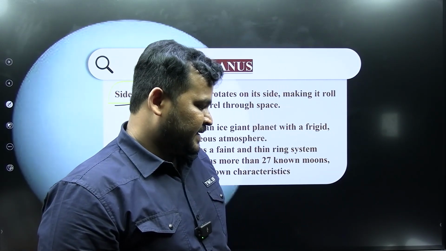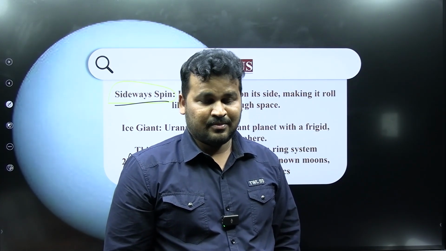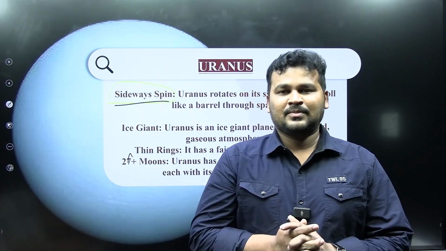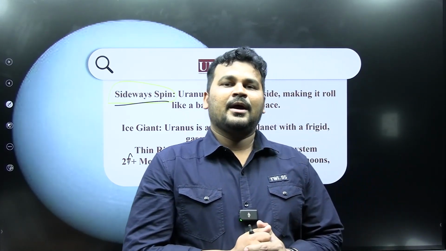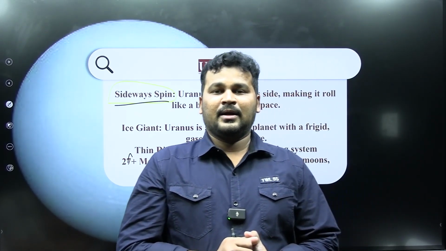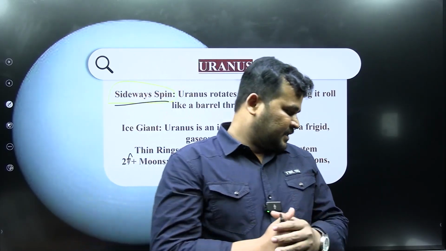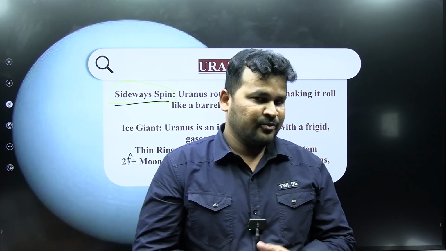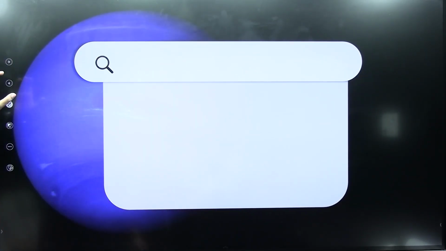What is the time period taken? To complete one revolution around the sun, Uranus takes 84 years. For one rotation around its own axis, it takes around 17 hours 14 minutes. So this is the time period.